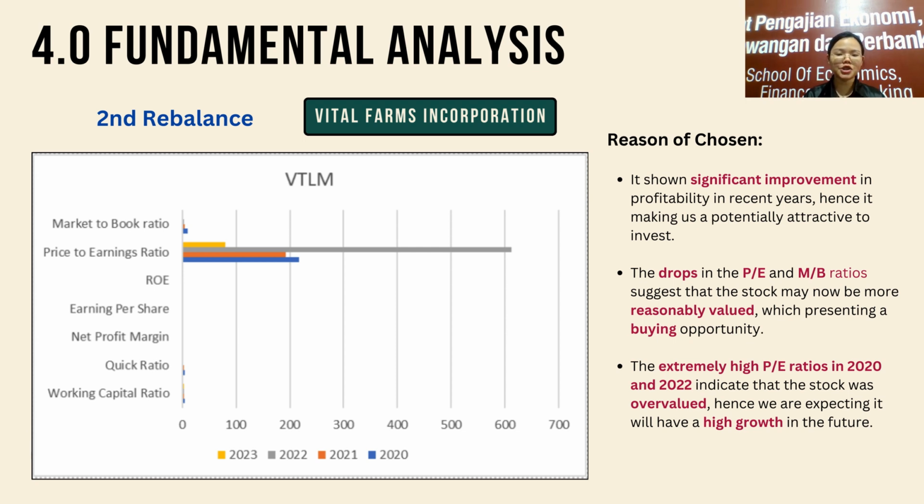And besides that, the drop in price to earnings and market to book value suggests that the stock may now be more reasonably valued, which presents a buying opportunity for us. Besides that, the extremely high price to earnings ratio in 2020 and 2022 indicates that the stock was overvalued. Hence, we are expecting it will have a high growth in the future.